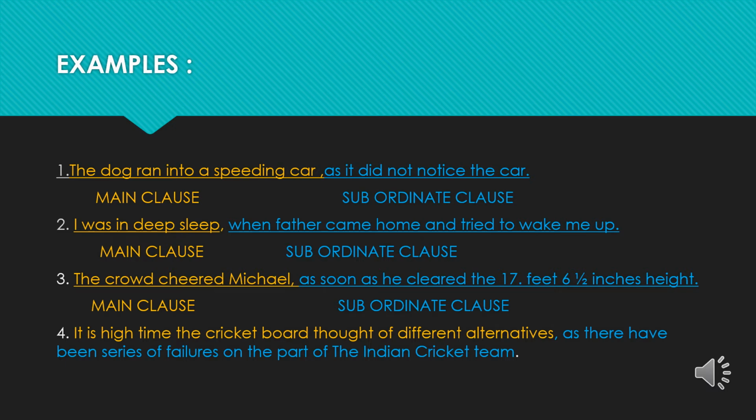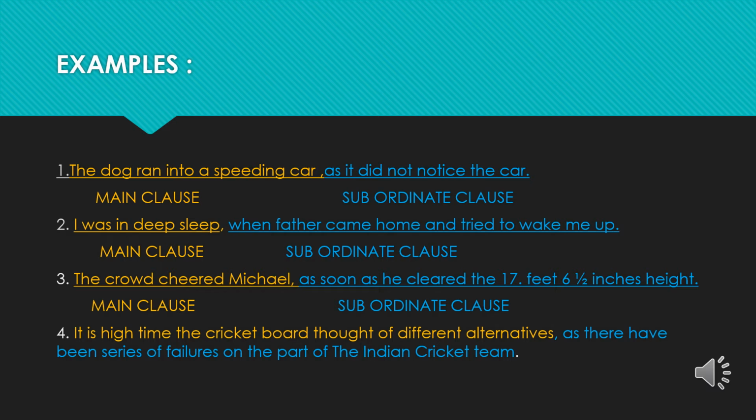The third sentence: The crowd cheered Michael as soon as he cleared the 17 feet 6.5 inches height. In this sentence, the crowd cheered Michael is the main clause, whereas as soon as he cleared 17 feet 6.5 inches height is the subordinate clause.